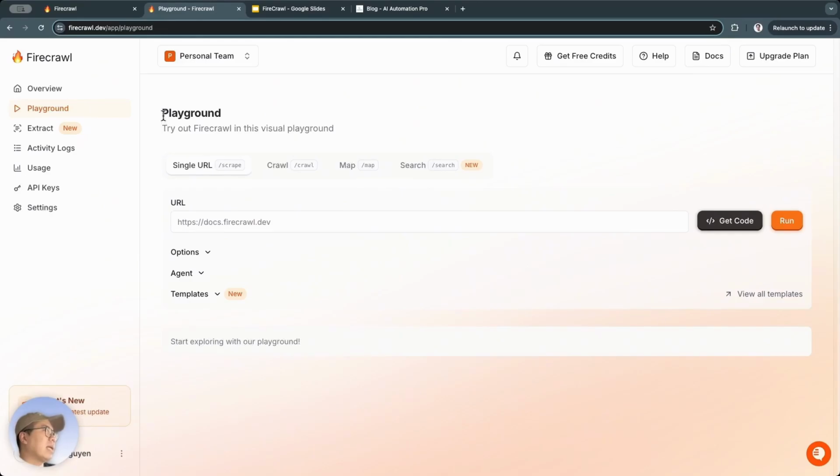Alright, now back here, let's log in, and we'll go to the playground section, which is like a sandbox. Many AI tools have one. We can try different features. Here, you can see there are these 4 features, and there's also one called Extract. I'll demonstrate that one in a bit.